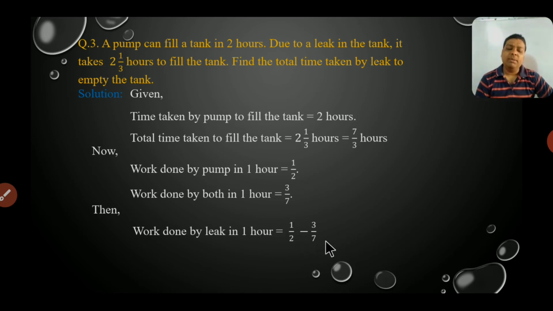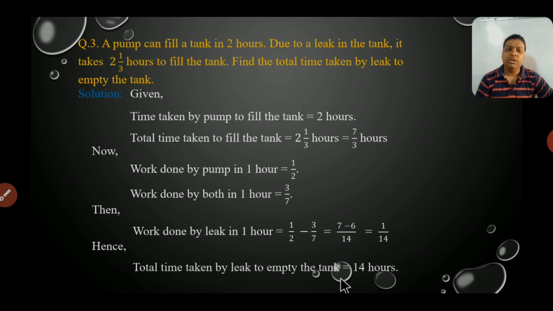So 1 by 2 minus 3 by 7, LCM of 2 and 7 will be 14. Then 2 7 times is 14, and 7 1 time is 7. Here 7 2 times is 14, 2 3 times is 6. So 7 minus 6, that is 1 by 14. So work done by the leak in 1 hour is equal to 1 by 14. So if you reverse it, you will get the time taken by the leak. So total time taken by the leak to empty the tank will be 14 hours. It means the leak can empty the whole filled tank in 14 hours. Okay students, so I hope that you all have understood.